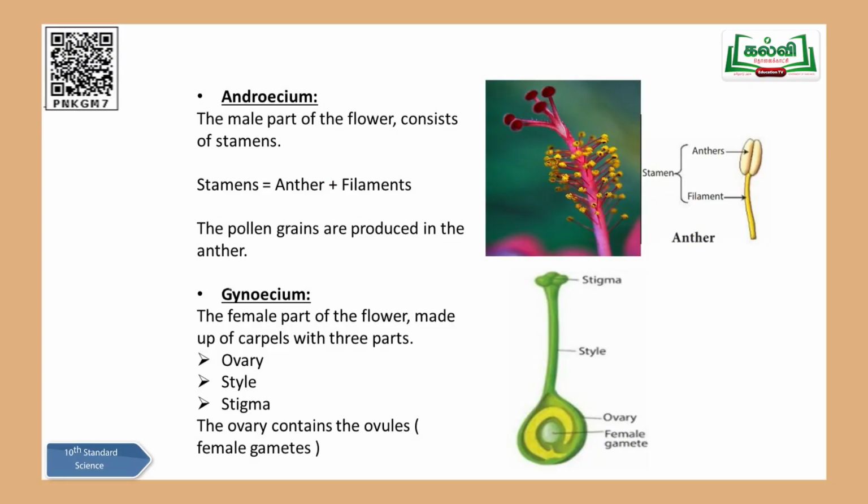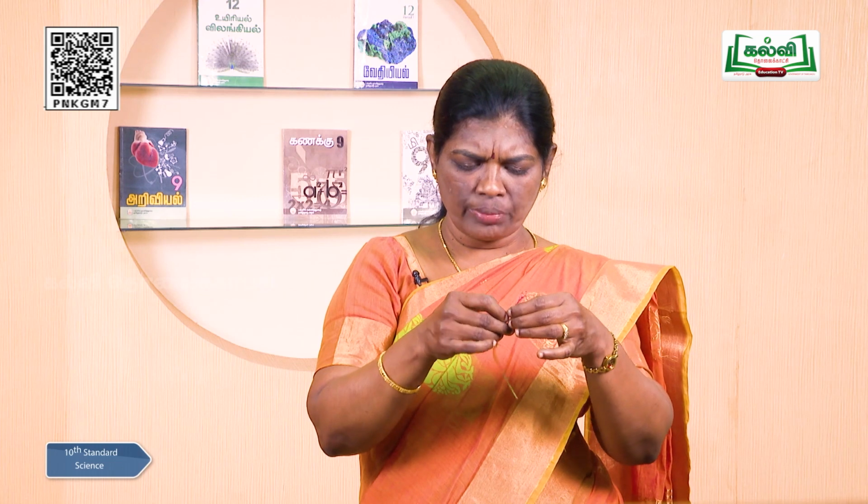That is called the style. You can look at the diagram there: ovary, style and stigma, the feathery stigma. You can see here the stigma is protruding out. When you break open this outer layer, your teachers would definitely have shown you in the lab practical. I will try to open it now.